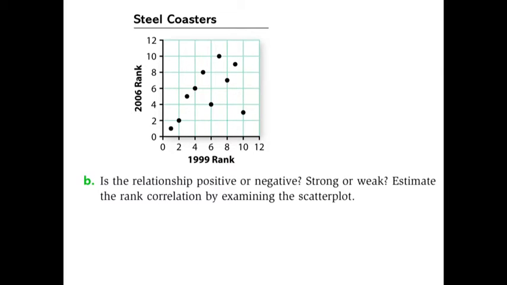So to get down to the math of this, there's a couple of things that we've used to analyze these scatter plots. The question is, is the relationship positive or negative? To figure that out, we need to estimate a line of regression. So I am going to draw what I think is the best fit line. Looks pretty good to me, and that is definitely positive. So the relationship is positive.